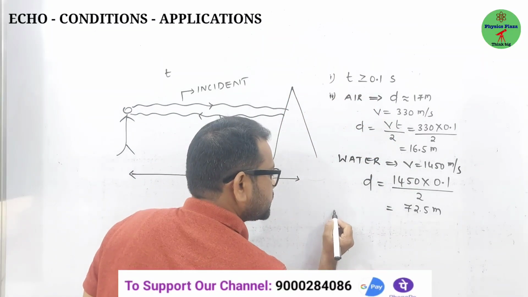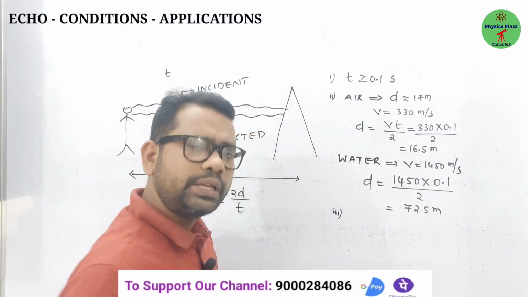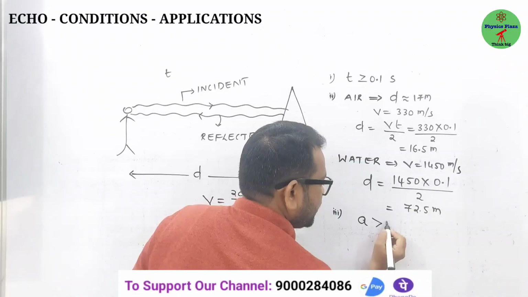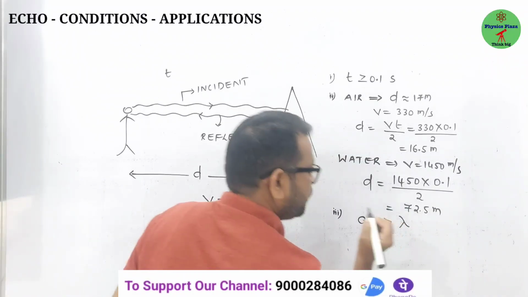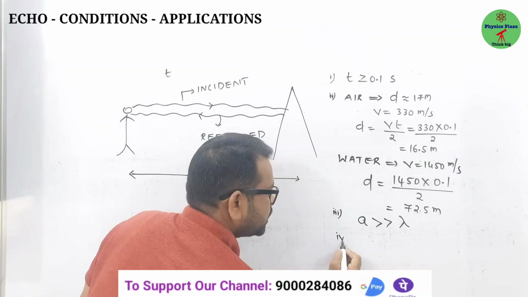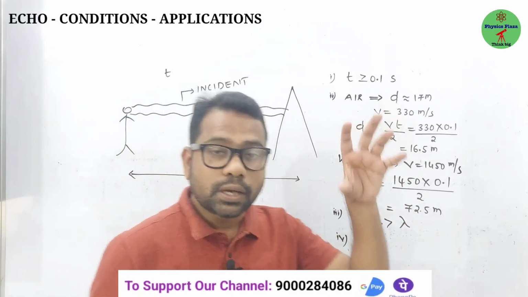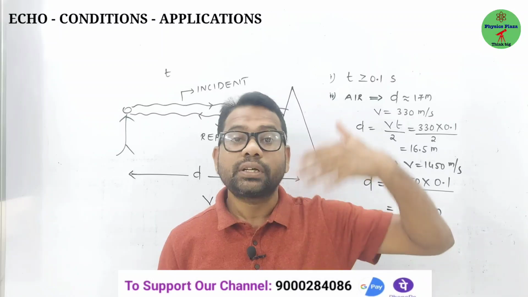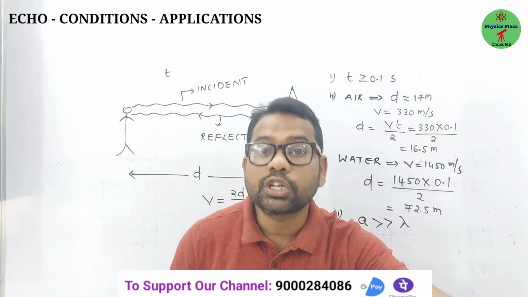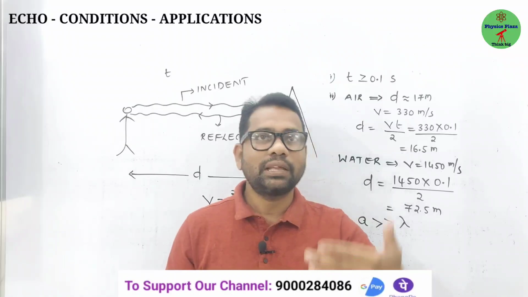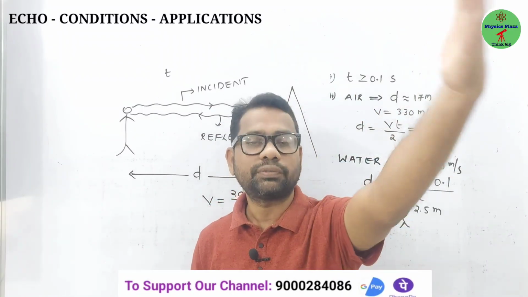And what is the third one? Obviously, the size of the reflector should be very much greater than the wavelength of the sound. And the fourth one is that the sound should have enough intensity so that after striking the reflector, it comes back and is heard. Suppose you are standing in air in front of a wall at a 50 meter distance.